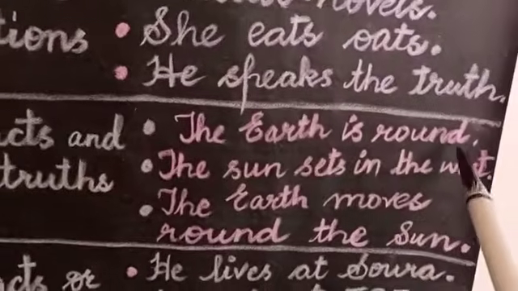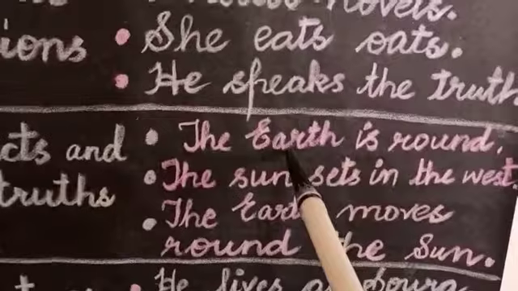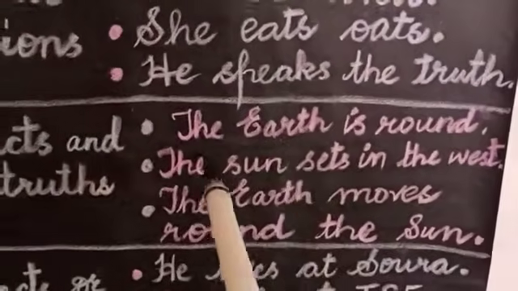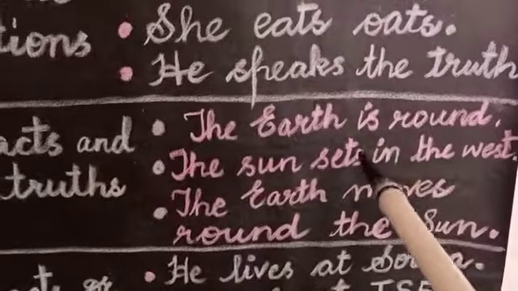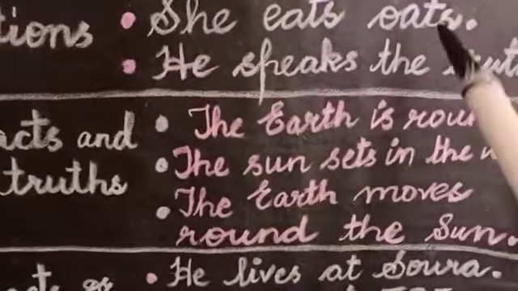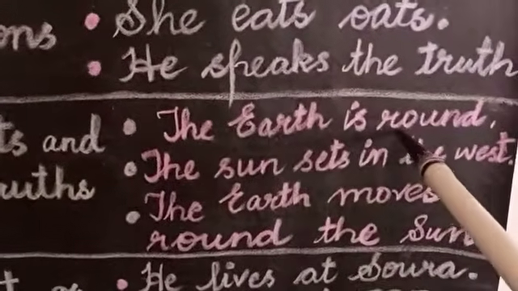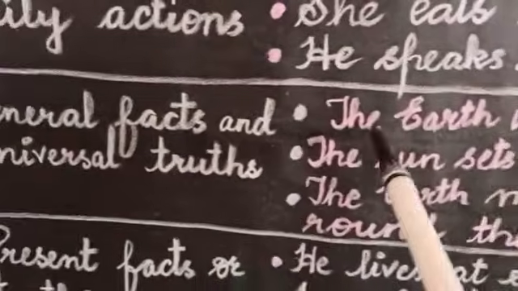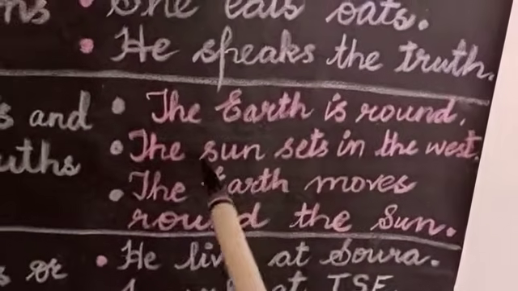If you ask a person from America, from Japan, from China, from Russia, how is the earth? All will say that the earth is round. So this statement that the earth is round is something that is accepted by all. Being any native, being any person living in any part of this world, all will say that the earth is round. Second is, the sun sets in the west. Now we are living in Srinagar.